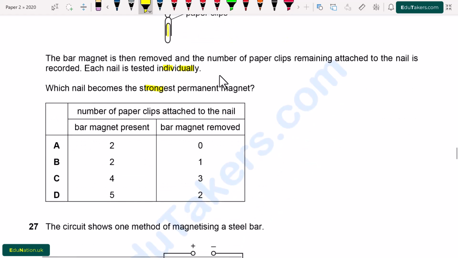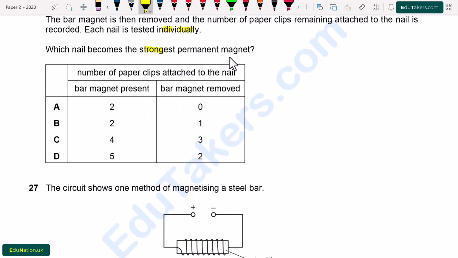Which nail becomes the strongest permanent magnet? So which one of these nails is the strongest permanent magnet? Number of paper clips attached to the nail, bar magnet present and bar magnet removed. So here option A is 2, 0, B 2 and 1, C 2 and 3, D 5 and 2.